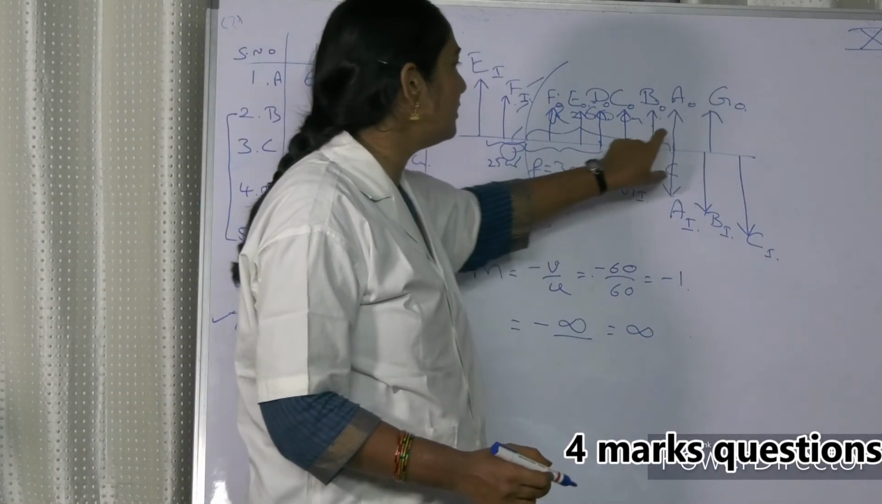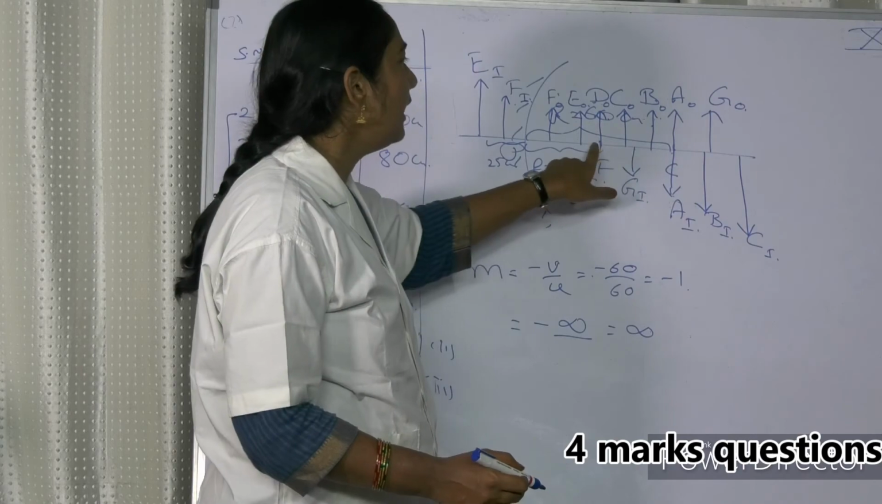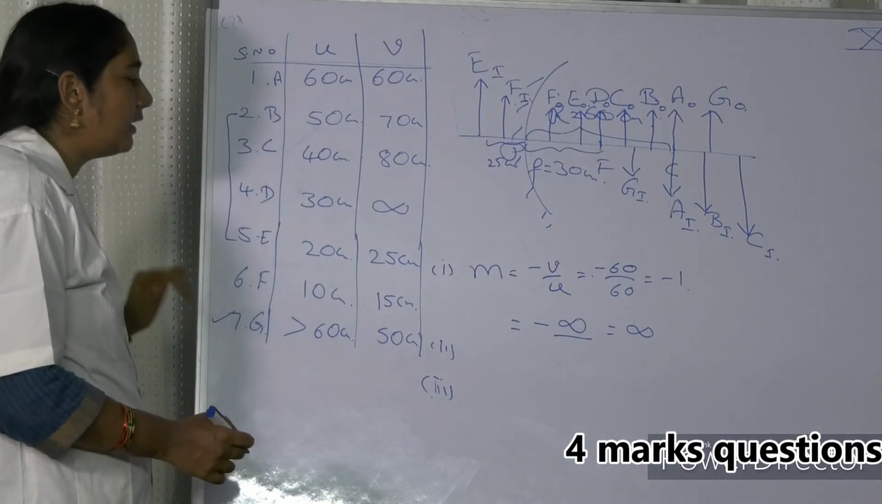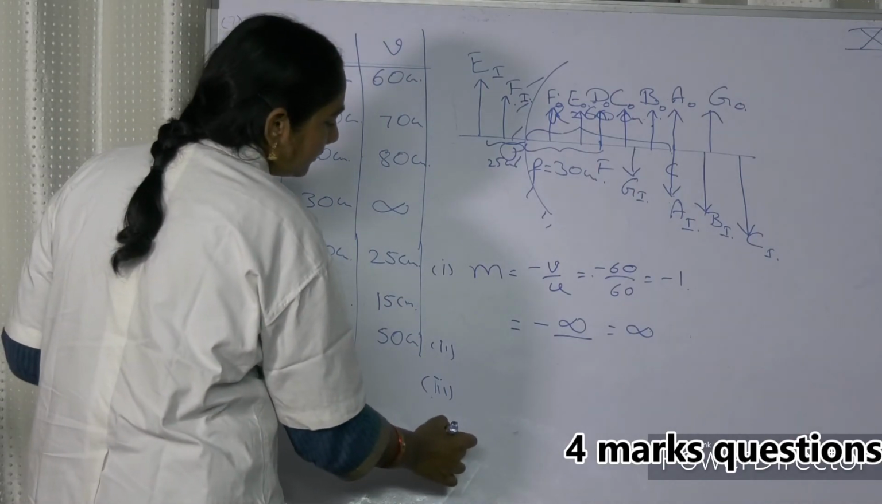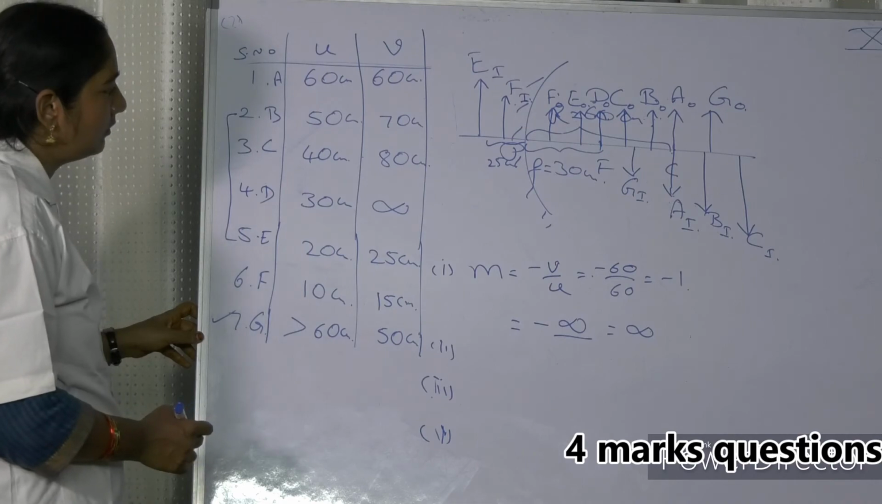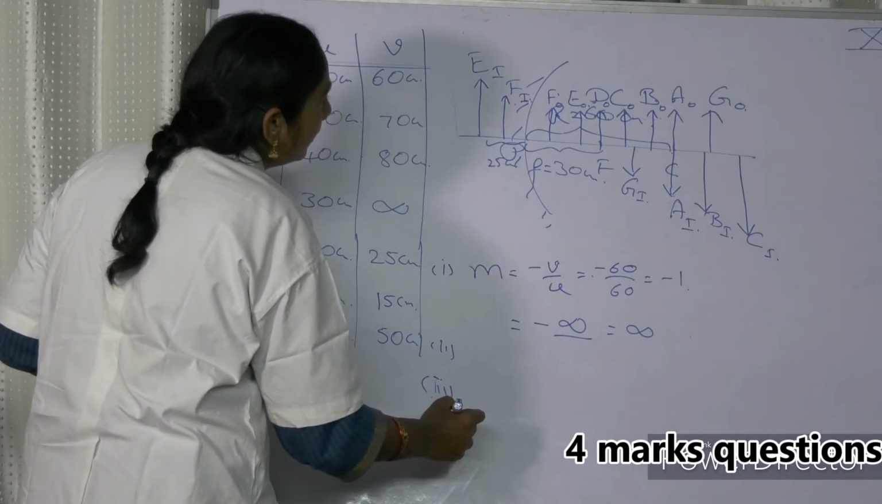In this observation, the image is formed between F and C, that is inverted and diminished. That is in the 7th case you get it. Next case. Question number 4. What are the values of radius of curvature and focal length of the mirror?